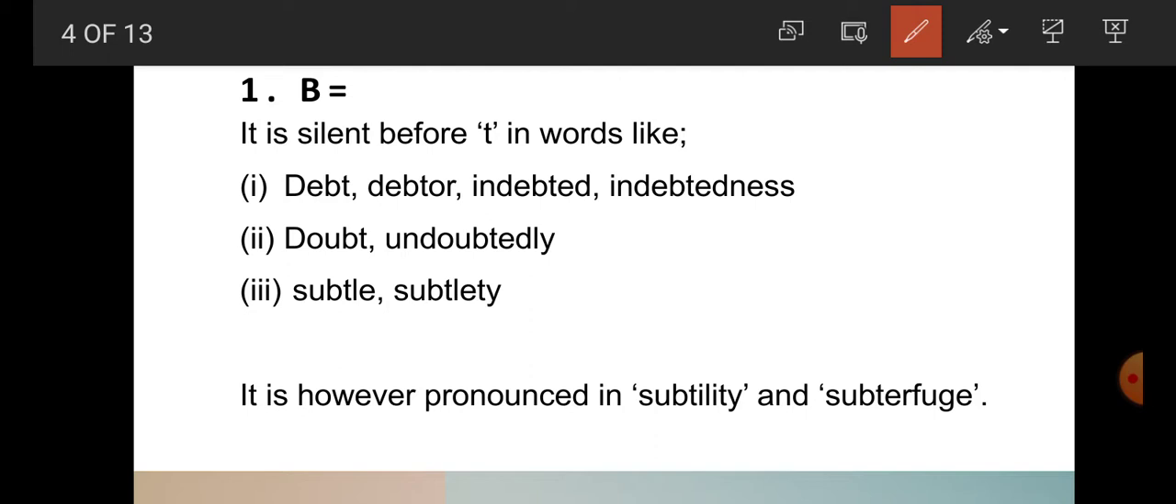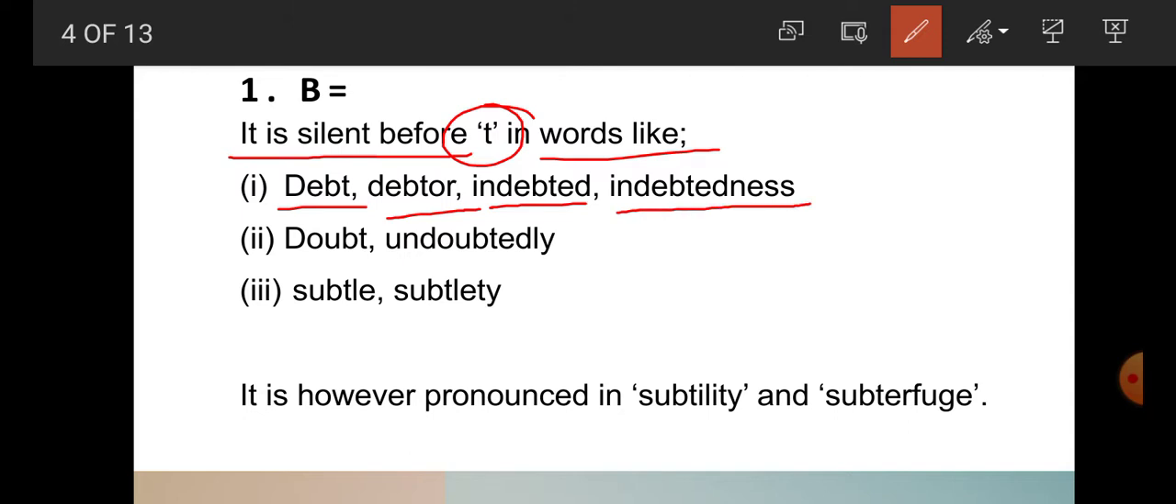Students, B is silent before T in the following words. For example, debt. Here B is silent. How is it pronounced? Debt. Now the next words, students: debtor, indebted, indebtedness. So students, here B is completely silent.